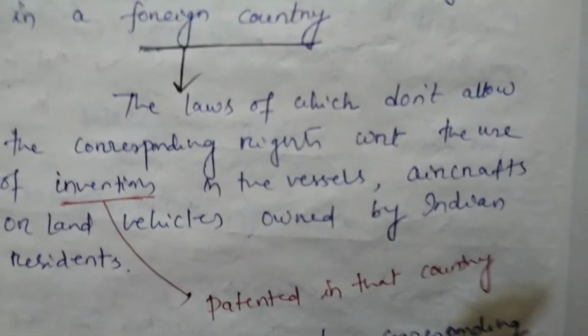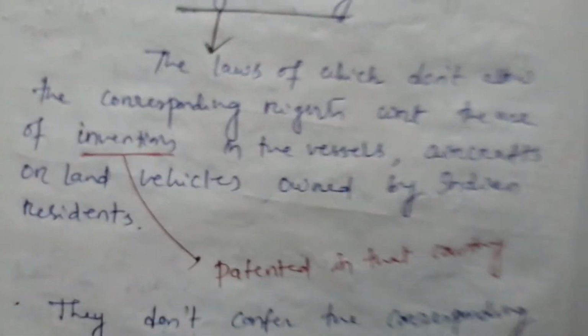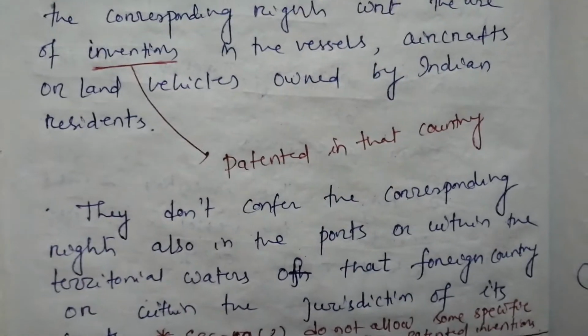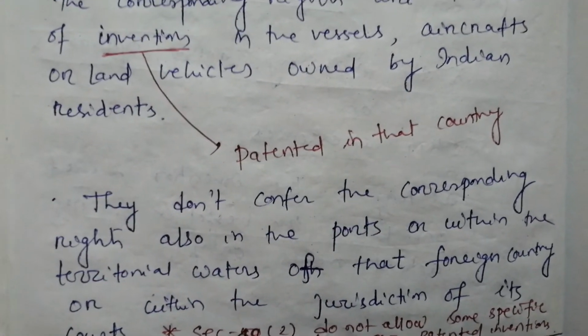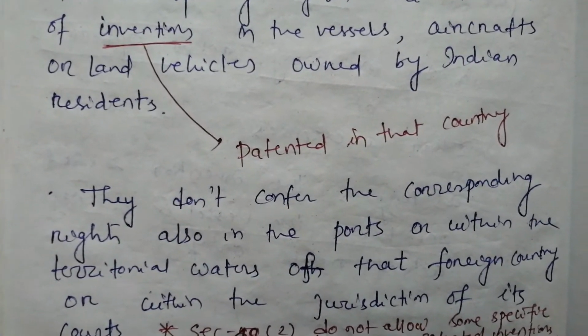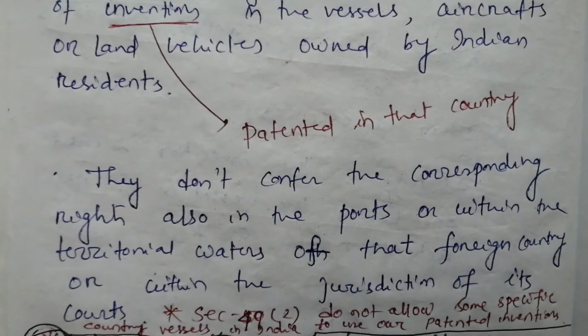Here the inventions means patented in that country. Fine. They don't confer the corresponding rights also in the ports or within the territorial waters of that foreign country or within the jurisdictions of its courts.